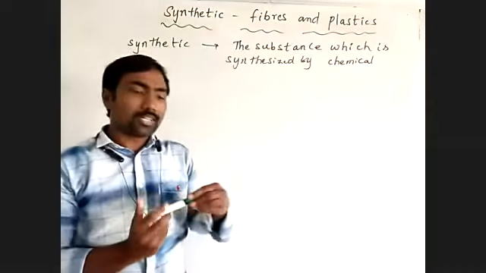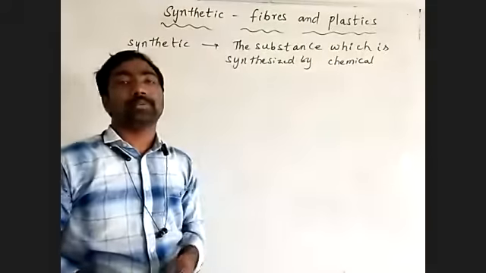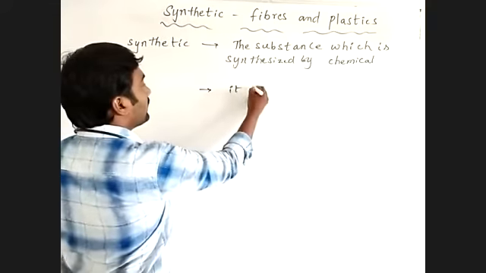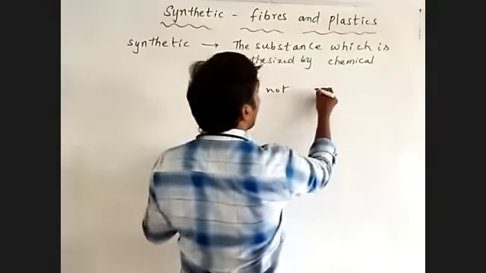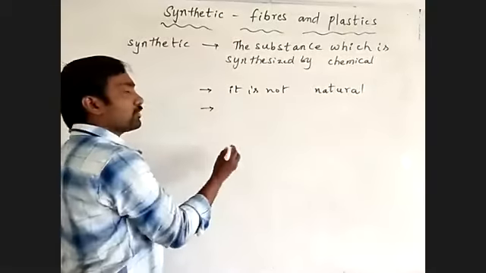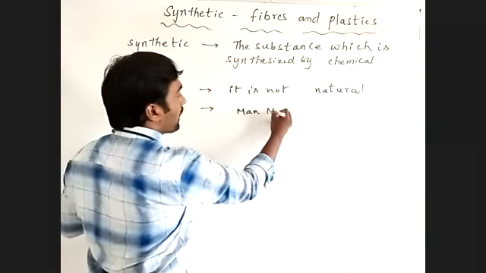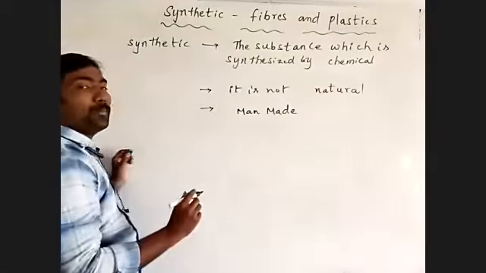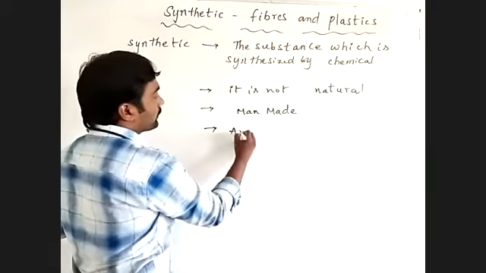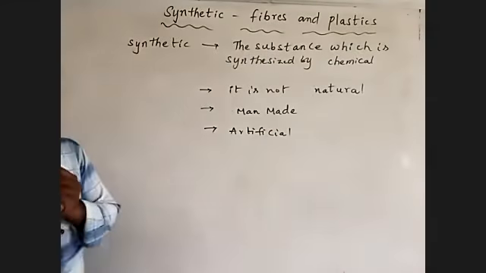So if you want to call any substance synthetic, it is mixed by chemicals, or otherwise it is not natural. It is a man-made substance or man-made thing. Otherwise we can say it is artificial. Do you understand what is the synthetic?